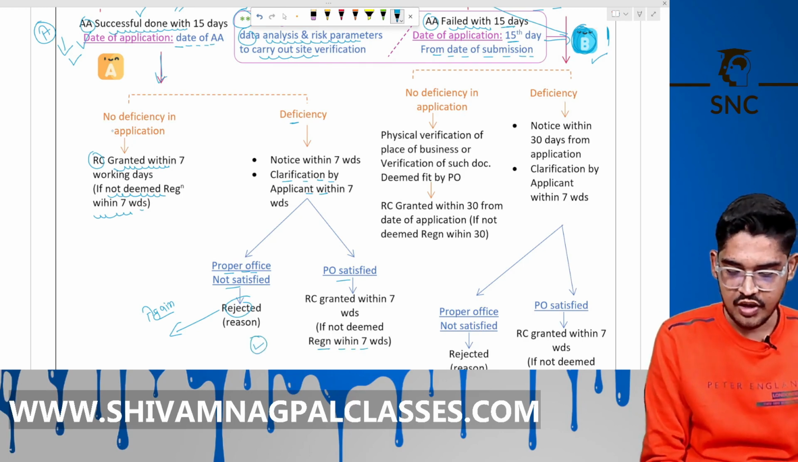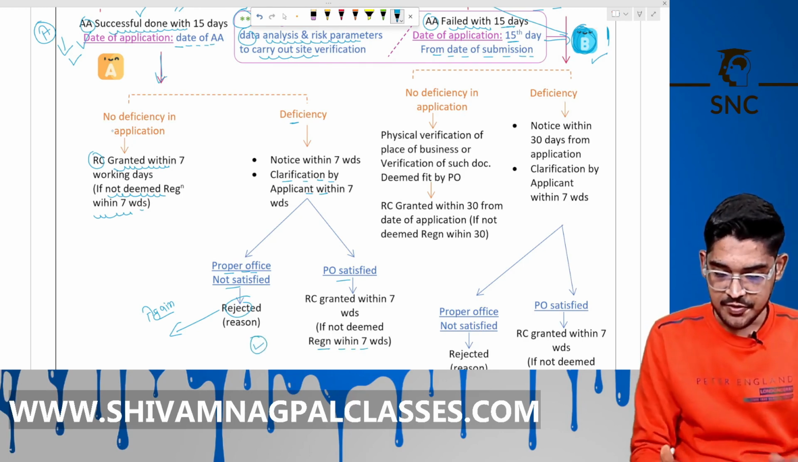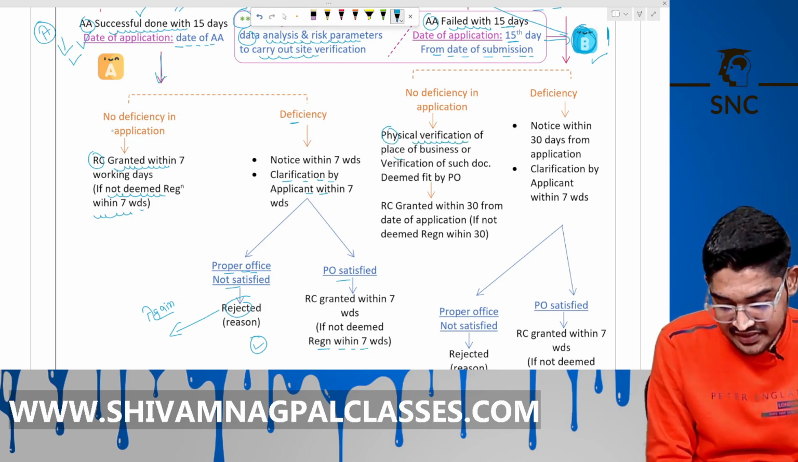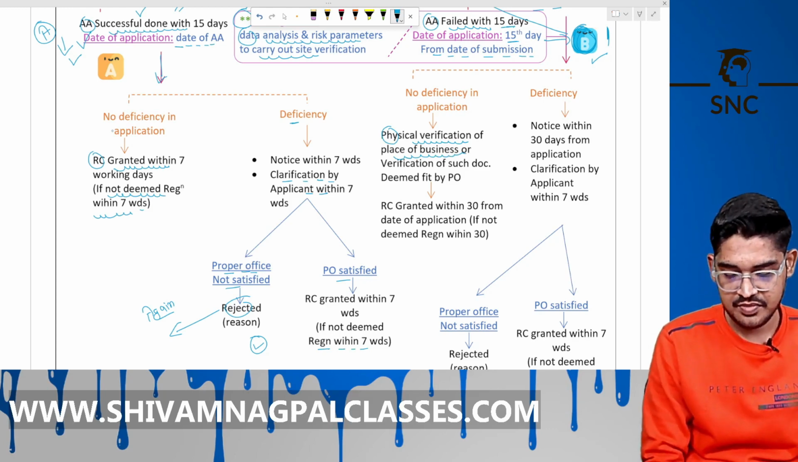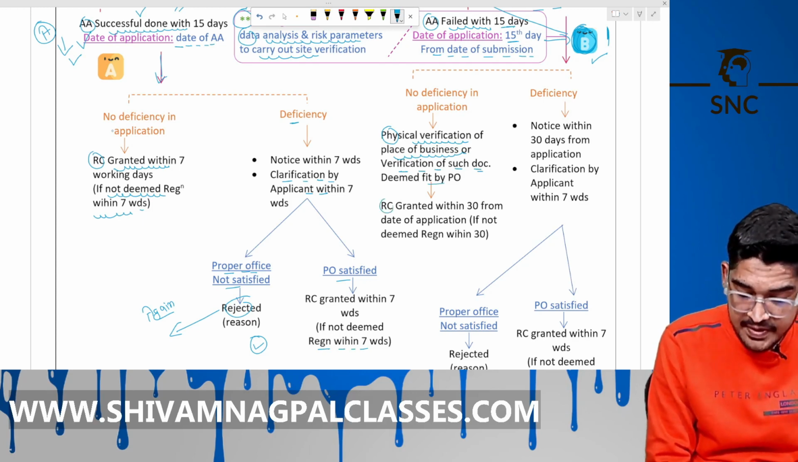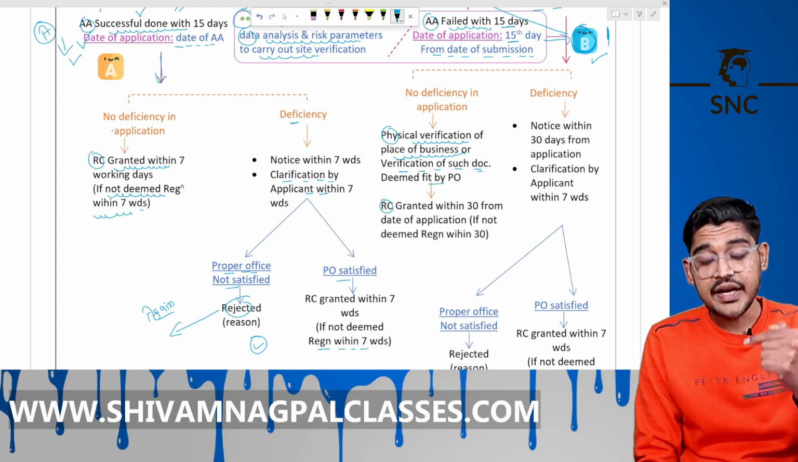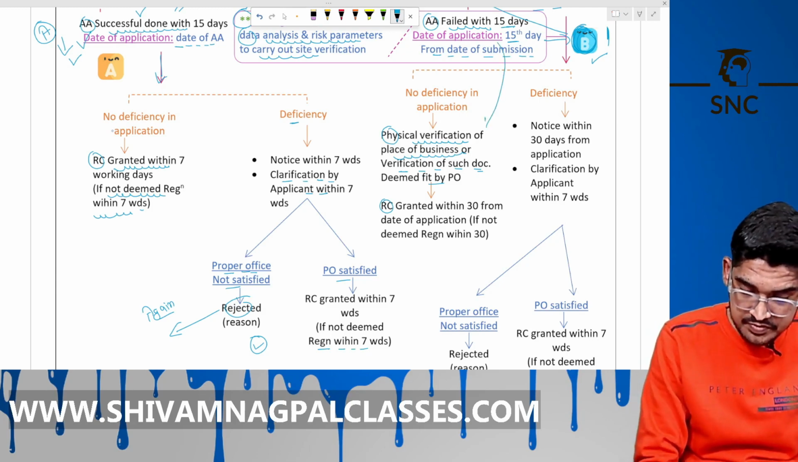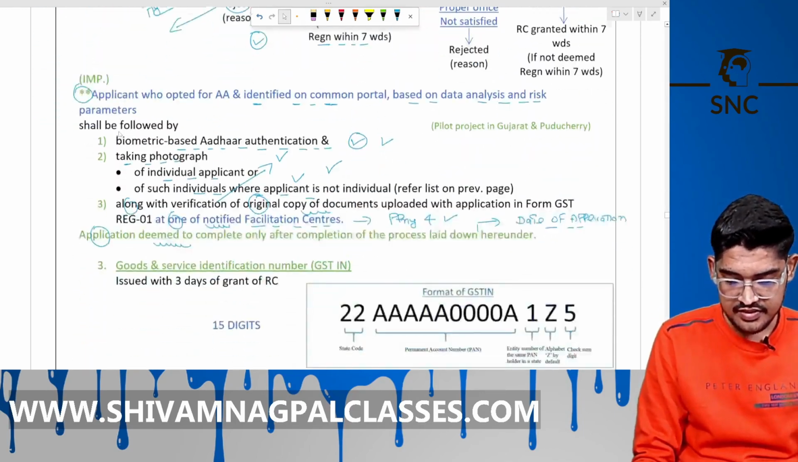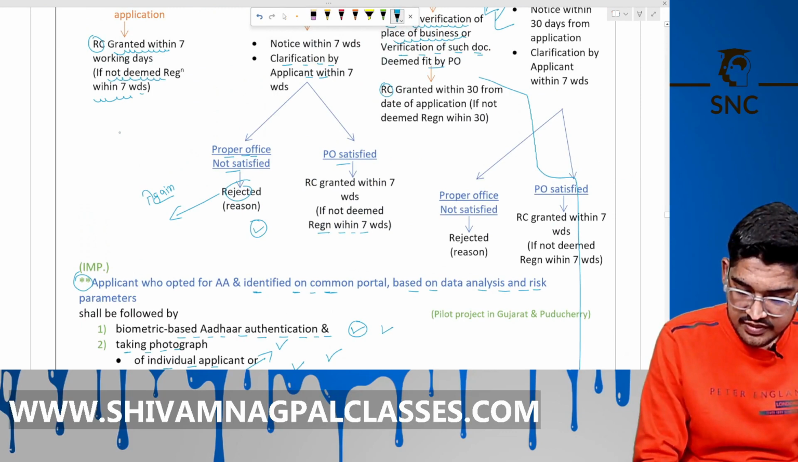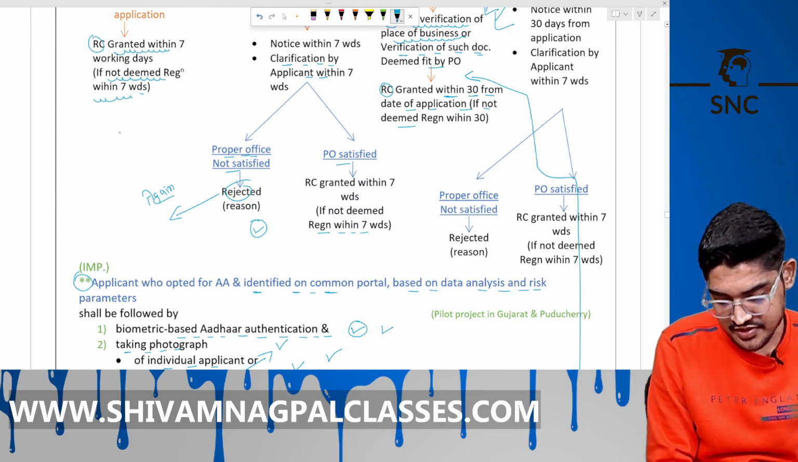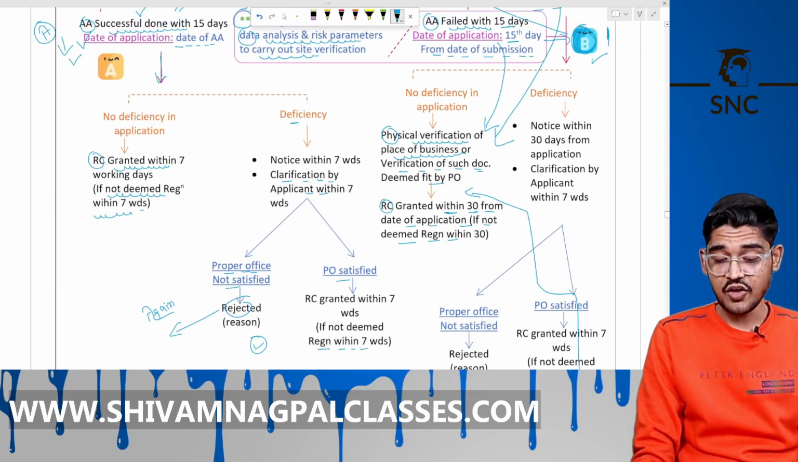Okay, this is clear. Now see here, no deficiency in the application, then in that case physical verification of your place of business, they will come at your business place, or verification of such document deemed fit by the proper officer, and your RC will be granted within the 30 days from the date of application. Means from this date, or from this date, or from this date, within 30 days from date of application. If not, then deemed registration. Okay, so this is the case of no deficiency.